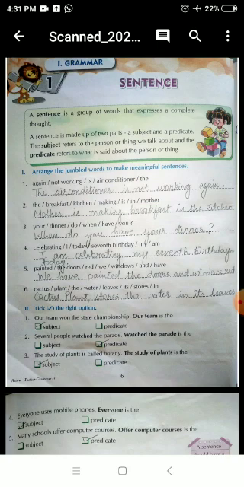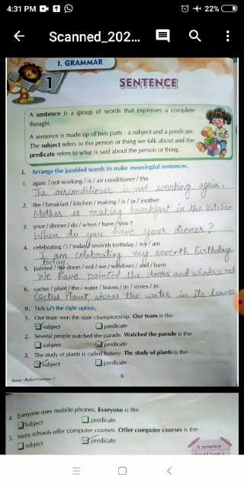Now next is imperative sentence. What is an imperative sentence? When we give a command, request, suggestion, or advice to someone, then that type of sentence is called an imperative sentence.